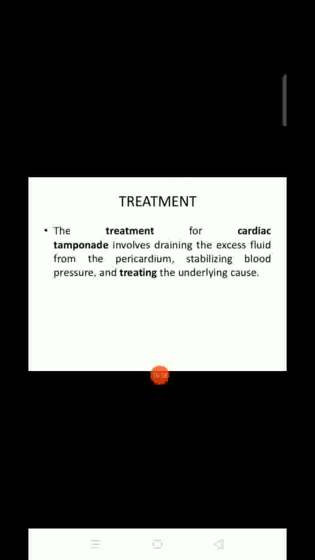Next, what can be the treatment? The treatment for cardiac tamponade involves draining the excess fluid from the pericardium, stabilizing blood pressure, and treating the underlying cause. We have to do the treatment of the pericardium, and we can drain out the fluid.